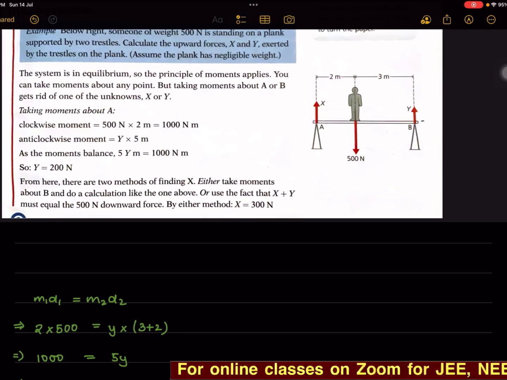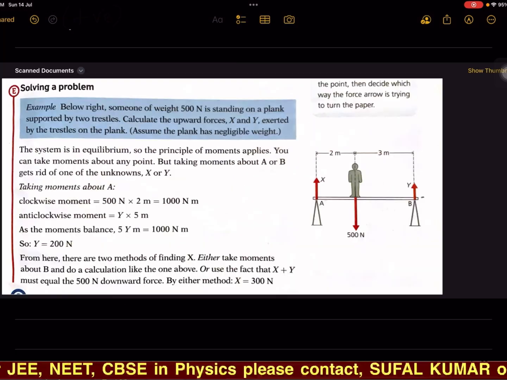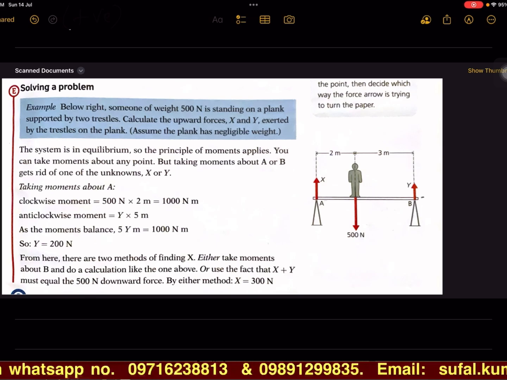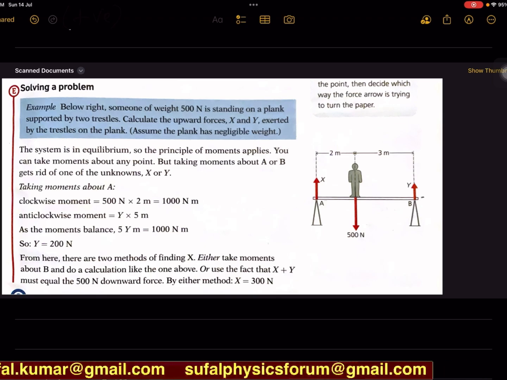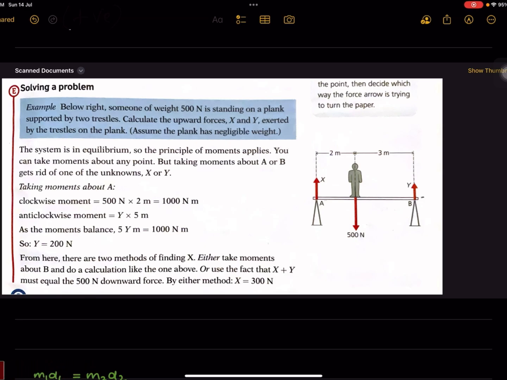The person would be clockwise and the other anti-clockwise. I made A the pivot. I had to find X and Y. X is part of the clockwise moment. So I took A as the pivot and said the moment from A to the person equals the moment of the whole distance on Y. For the clockwise moment, we took A as the pivot. So 500 into 2.